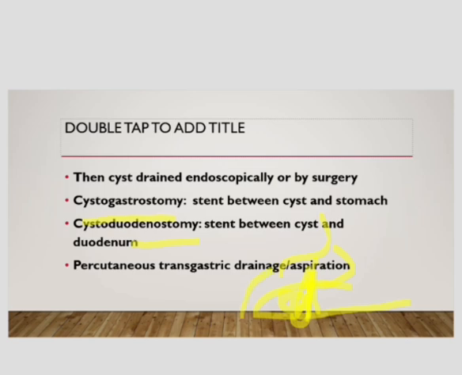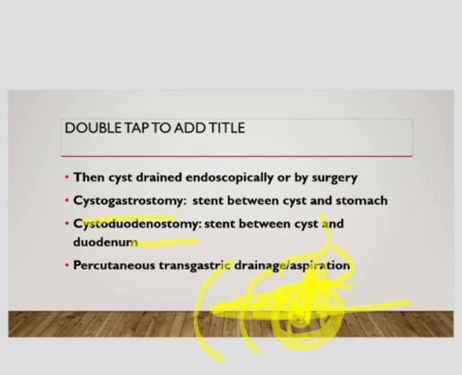We can also place a stent between the duodenum and the cyst. This is the cyst, and we can place a stent in between the duodenum and the cyst. This will drain the fluid of the cyst into the duodenum. This is called cystoduodenostomy, and when the fluid is drained from the cyst to the stomach, then it is called cystogastrostomy. We can also do percutaneous transgastric drainage, that is, an incision is given through the skin, and then drainage of the cyst occurs, which is called percutaneous aspiration.